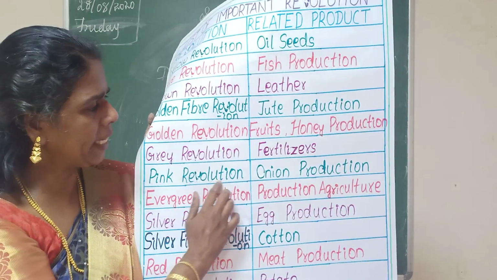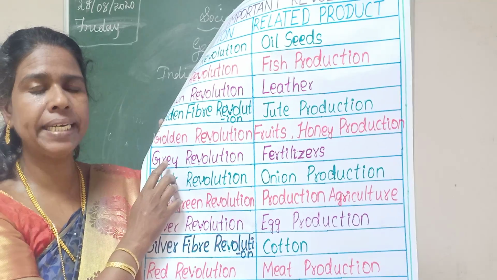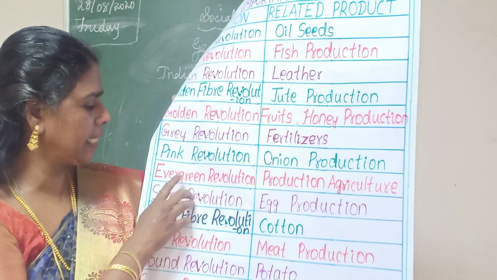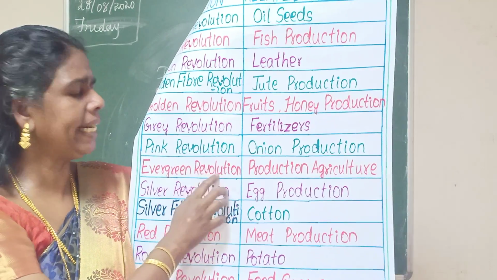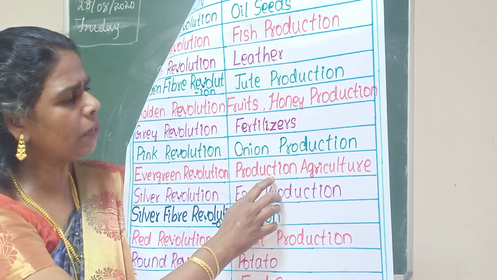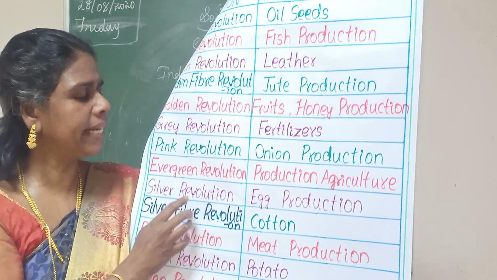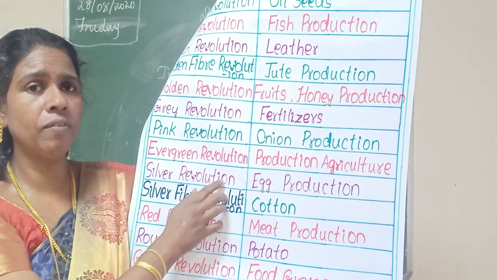Then the next one is Pink Revolution. Related product is onion production. Then the next one is Evergreen Revolution. Related product is production of agriculture.